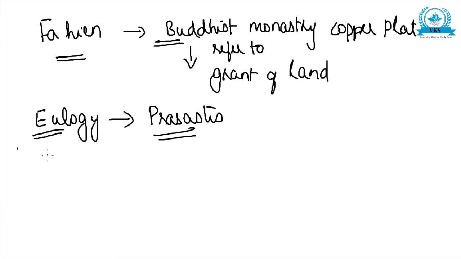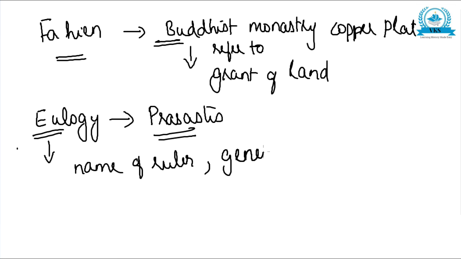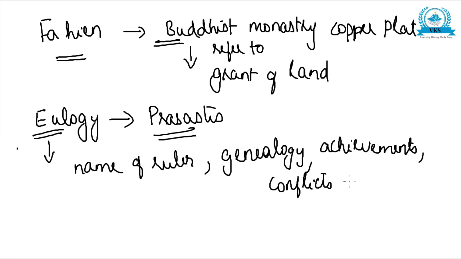The benefit of eulogy is that these kinds of inscriptions consist of the name of the ruler, the genealogy of the ruler, the achievements of the ruler, and the conflicts of the ruler. So all details about the ruler will be written in eulogical inscriptions or prashasti. To understand the complete detail about one ruler, the eulogies will be very helpful. So that is how the inscriptions are.